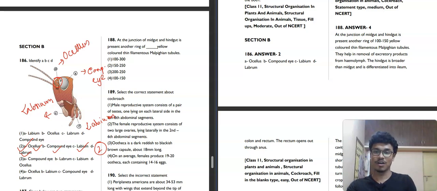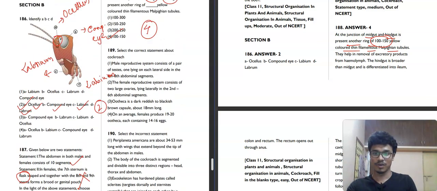At the junction of midgut and hindgut is present another ring of 100 to 150 yellow colored thin filamentous Malpighian tubules. How many? 100 to 150. Fourth option will be our correct answer. Now we will move towards the next question, 189.